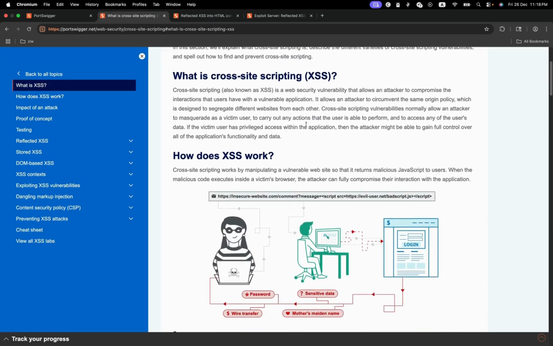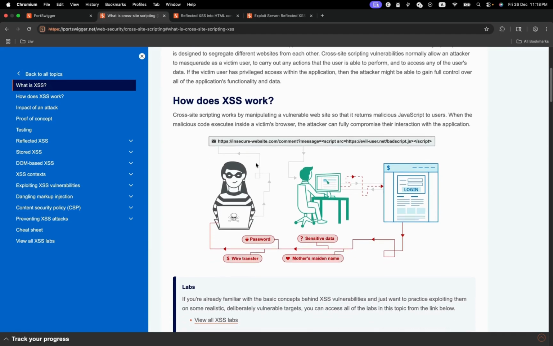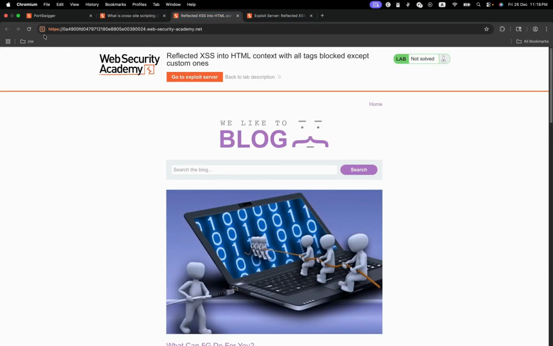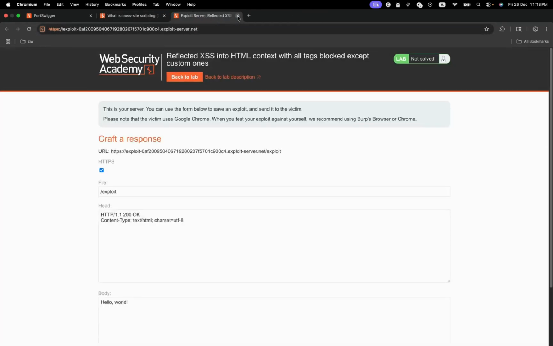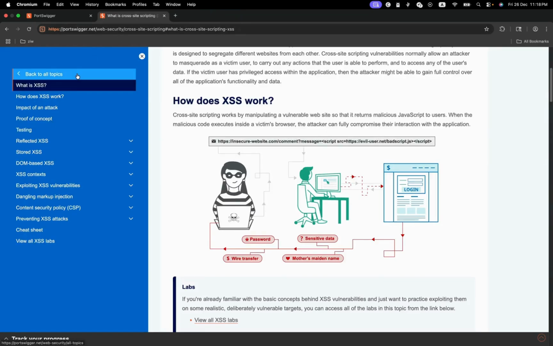That's XSS. For example, how does XSS work? We can see that cross-site scripting works by manipulating a vulnerable website so that it returns malicious JavaScript to users. For example, when a user is searching, there's a lab here that I've chosen. Let me hope it has not expired. So it has expired. There is a lab I had chosen that I wanted us to check out.